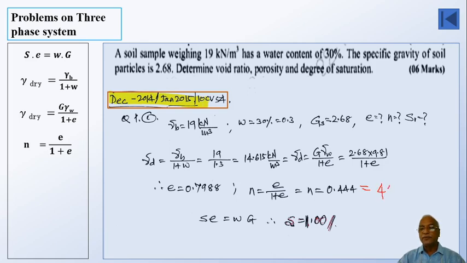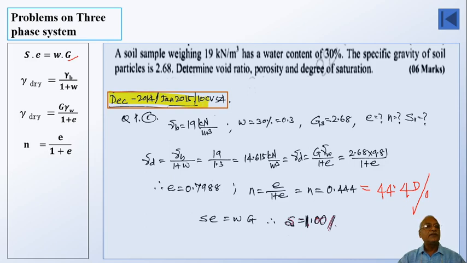Right. So whether the thing has to be expressed in percentage form or fraction form, that is left to the requirement. This can be written as 44.4%. Similarly, even this could have been written as 79.88%.